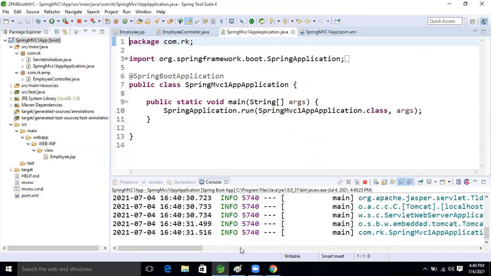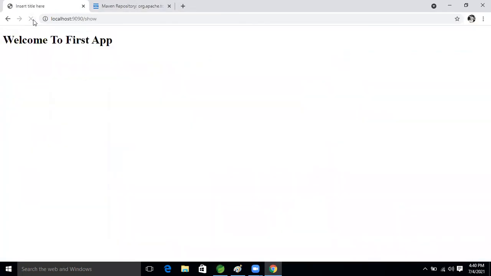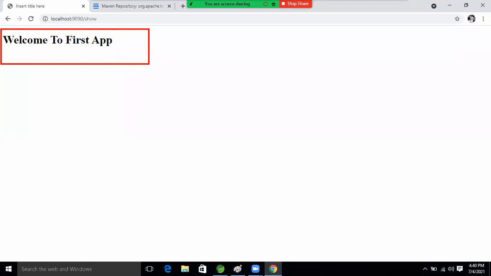Okay, our application is running now. Now come to this page. Now just refresh it. Welcome to first application. We are able to get the result or not, guys? Yes, Ravi. We got it. It's proved. So whatever theory I explained, those became practical or not, guys? Exactly, Ravi. Now clear, Ravi. Very well.